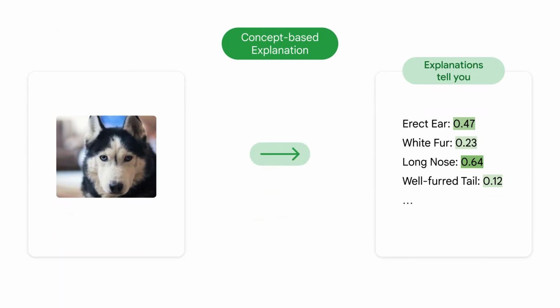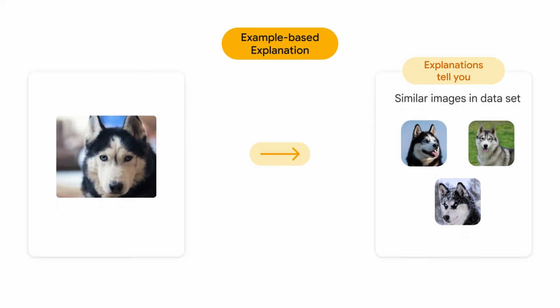Concept-based explanations are similar to the feature-based explanation, but it outputs relative importance scores to broader different concepts instead of each feature. These concepts, such as long-nosedness or white-furredness, are designed to be more intuitive and interpretable for humans. Example-based explanations provide very different types of output. Instead of returning the importance of feature or concept explanations, it provides data points that our target model thinks is similar to a given query data point. This kind of output is also useful to understand how models interpret data and extract meaningful embeddings from the input.